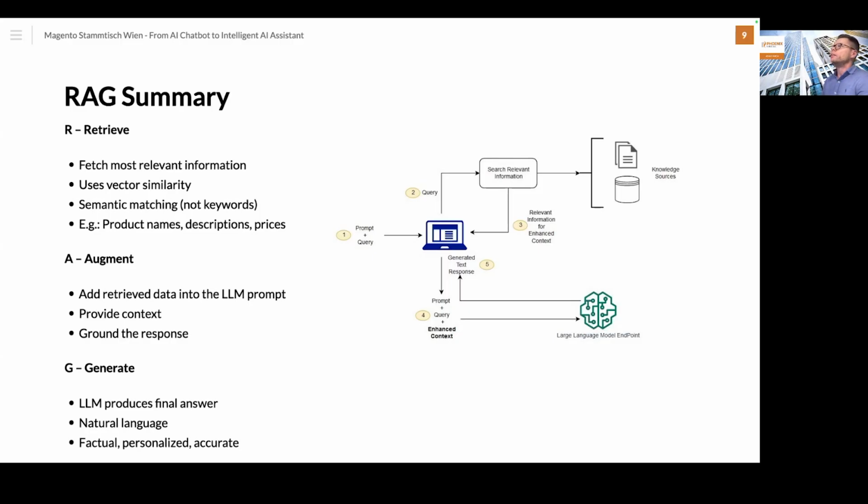So here is once again the summary about RAG. We are talking about these three steps, also summarized in these slides. Once again, in the retrieve step, we are fetching the most relevant information. You can imagine that in the first step the customer types something into this AI assistant, and then we generate a query. Based on this query, we get the information from the knowledge source, in this case from the vector database, in a semantic search way.